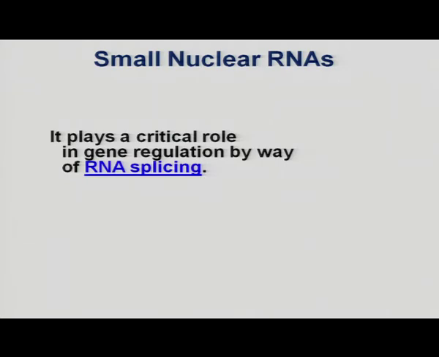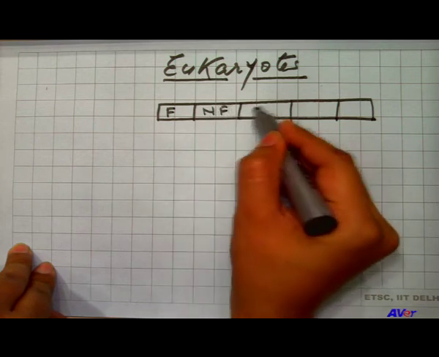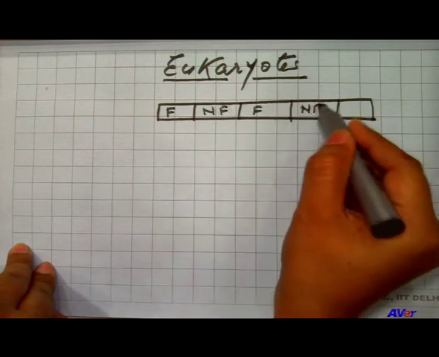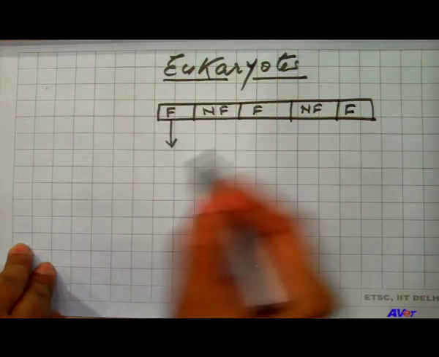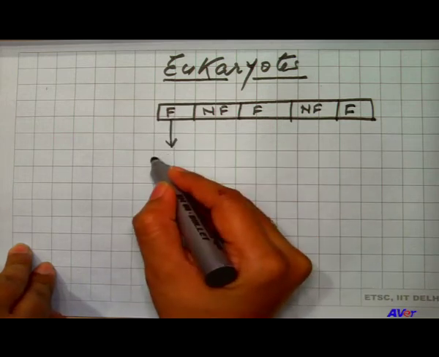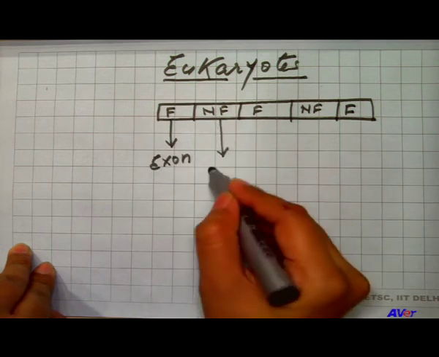So, eukaryotes have DNA with functional and non-functional sequences. These functional sequences are considered as exons, and non-functional sequences are called introns.